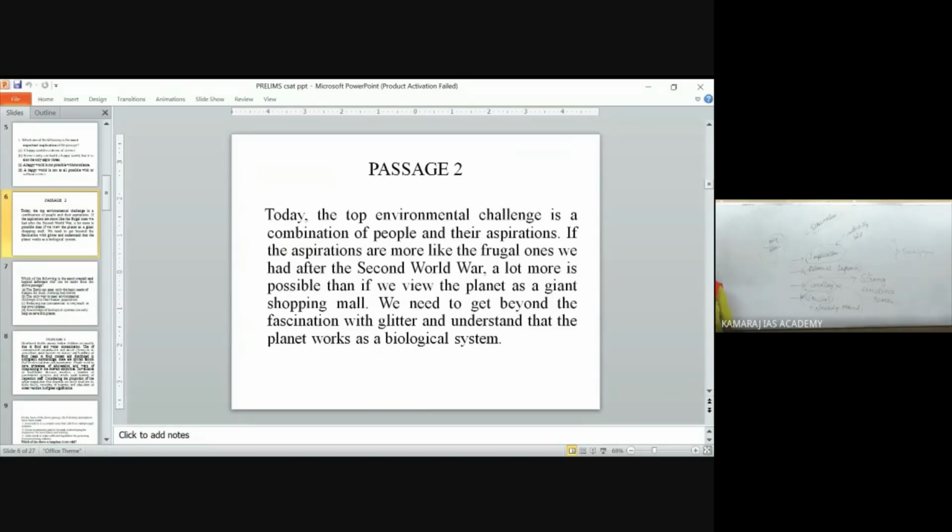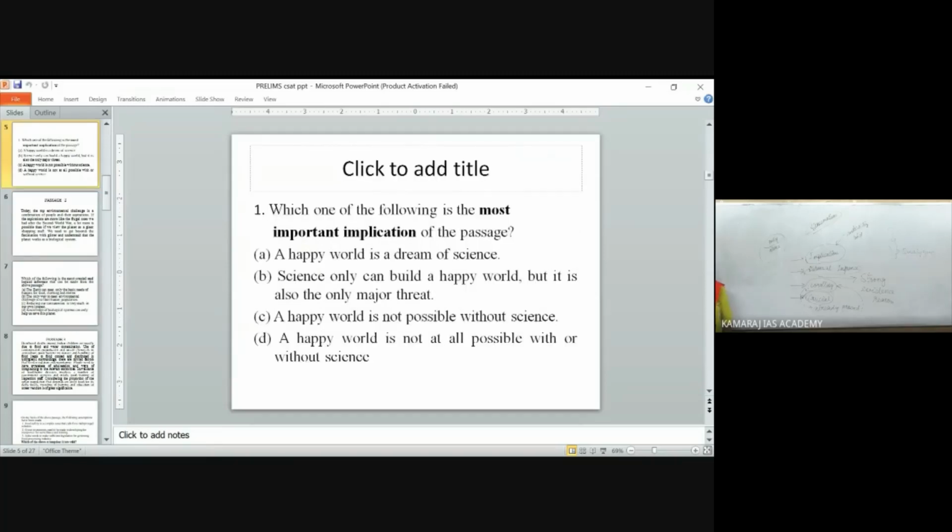Okay, so they can be eliminated. A happy world is not possible without science. We'll wait. We'll go for option D: a happy world is not at all possible with or without science. This is somewhat confusing. That is, it is not at all possible with or without science. So that is not given, even indirectly, in the passage.